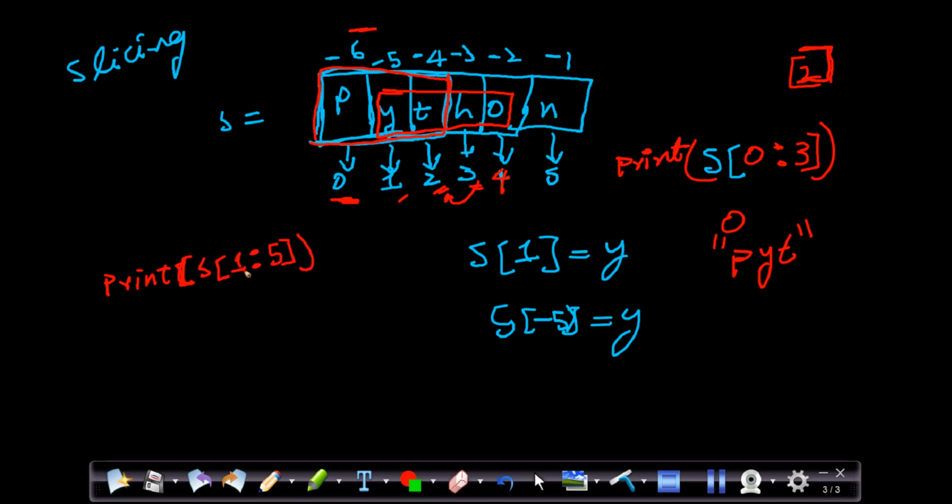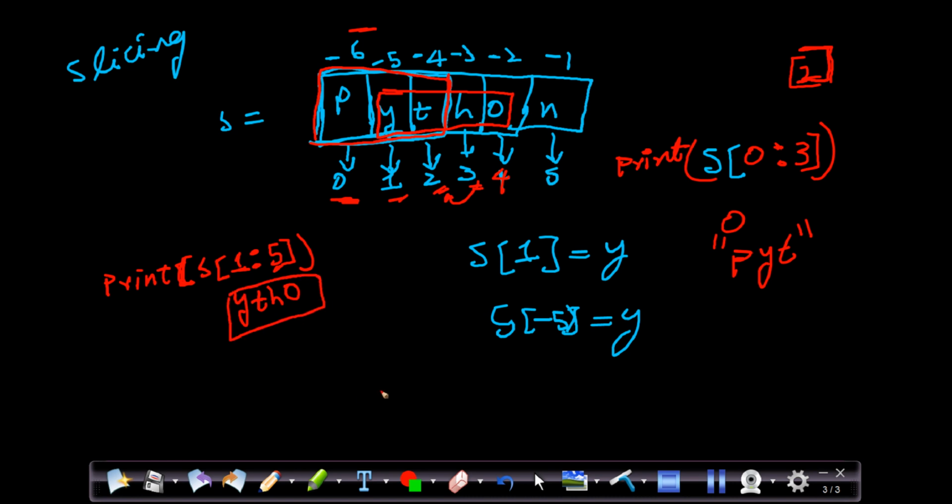So what will it print? It will start from 1. y it will print, and it will go to the next index, which is 2. What is there in the second index? Index 2 is t, then h and o, and it will not print the 5 because it considers the index previous to the one given here. So this is how the positive index works.